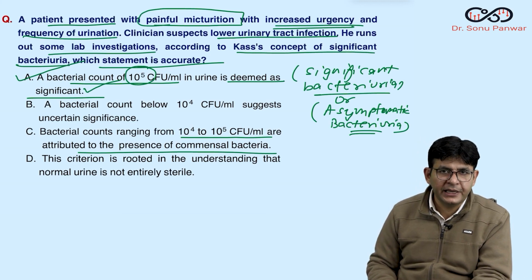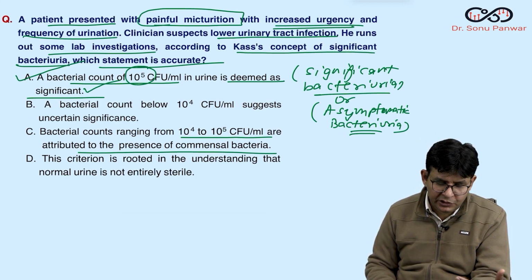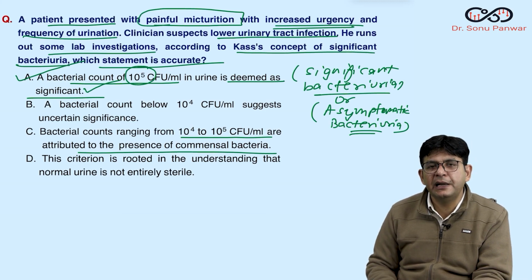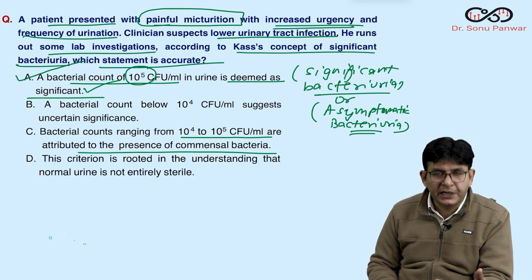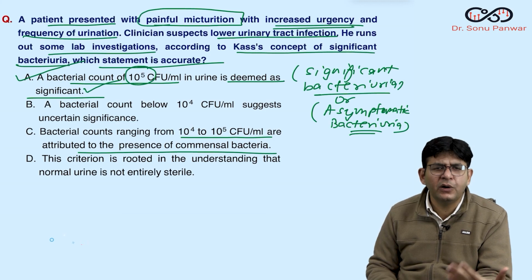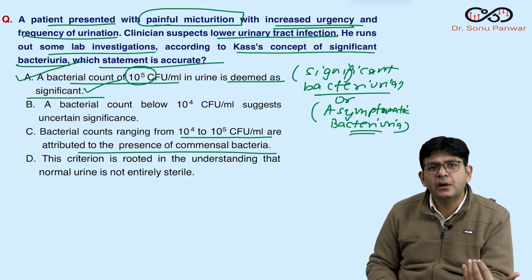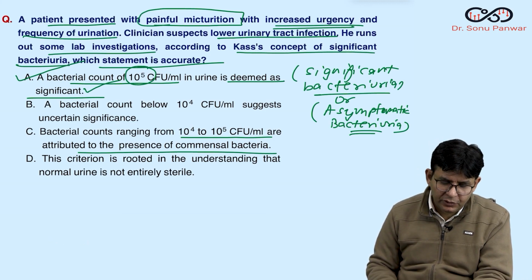Okay. And you can say, here the features were given up, so your job is easy. Otherwise, in the asymptomatic also, you need to treat if this particular number is coming of E. coli, Klebsiella or any other bacteria. And what is CFU? Colony forming units. Okay. I hope this is clear.